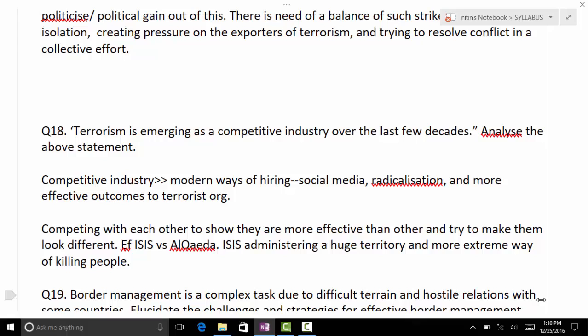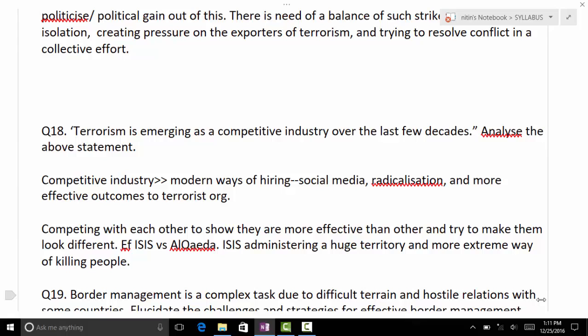Then there was another group, Jabhat al Nusra, also affiliated with Al Qaeda. They also started working with ISIS. So they collaborate with each other also to compete with others, like the good Taliban and bad Taliban.